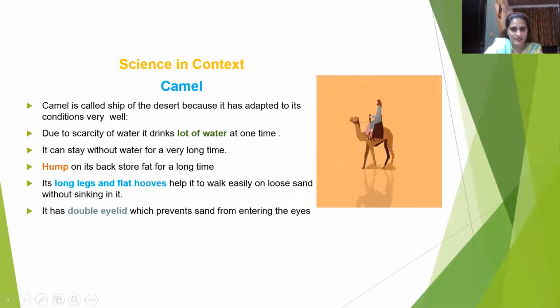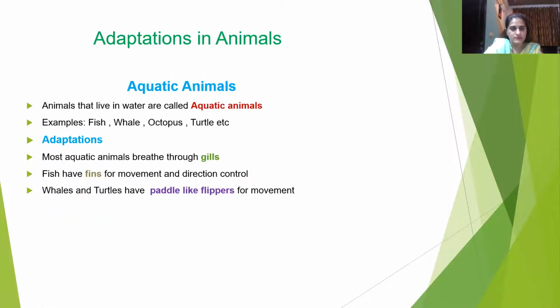Moving on to the next habitat, we have aquatic animals. So aquatic animals are those animals which live in water. So what are the various adaptations? Most aquatic animals breathe through gills. Fish have fins to move, whereas the whales and turtles, they have paddle-like flippers for the movement.